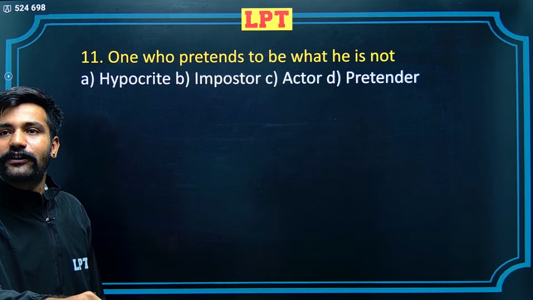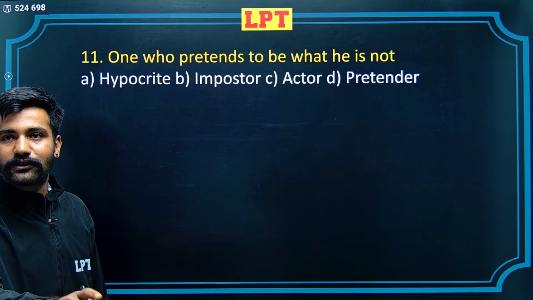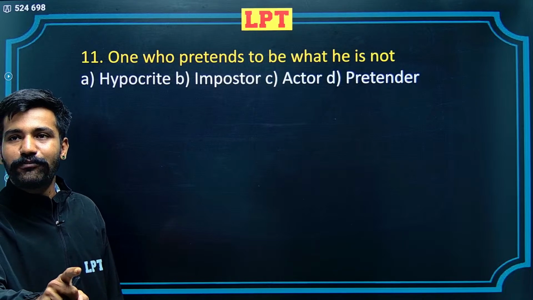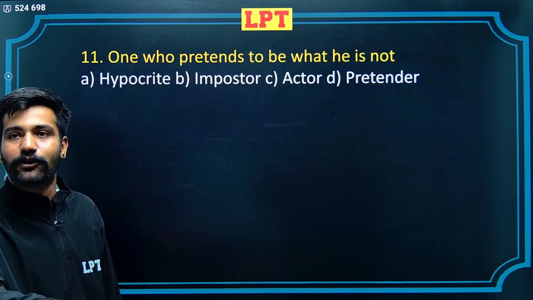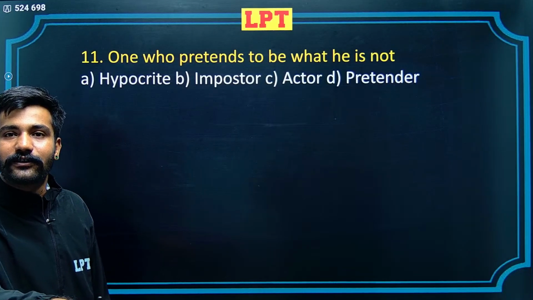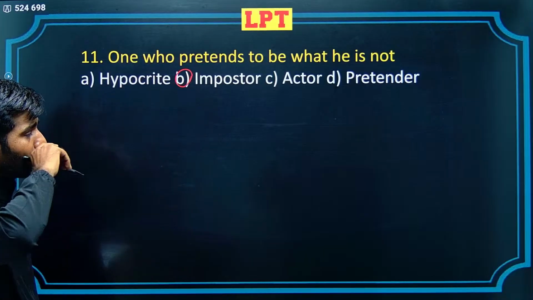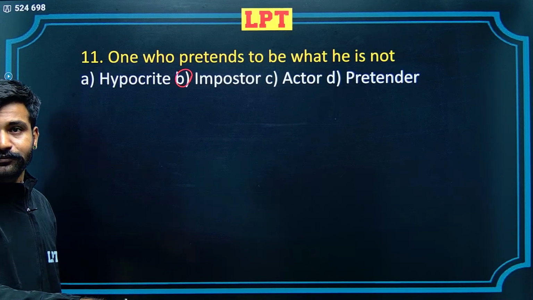Okay, next alternative, one who pretends to be what he is not. The first alternative is hypocrite, impostor, actor and pretender. Someone who pretends to be what he is not. Okay, Tamanna has given the correct reply. Impostor is the word.